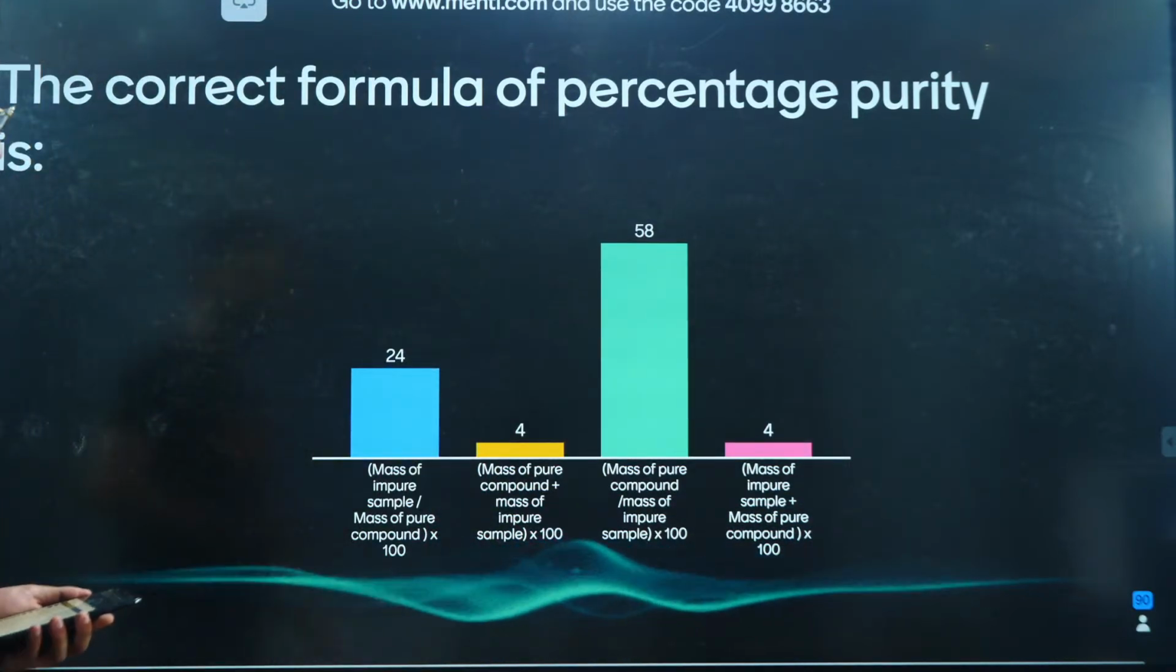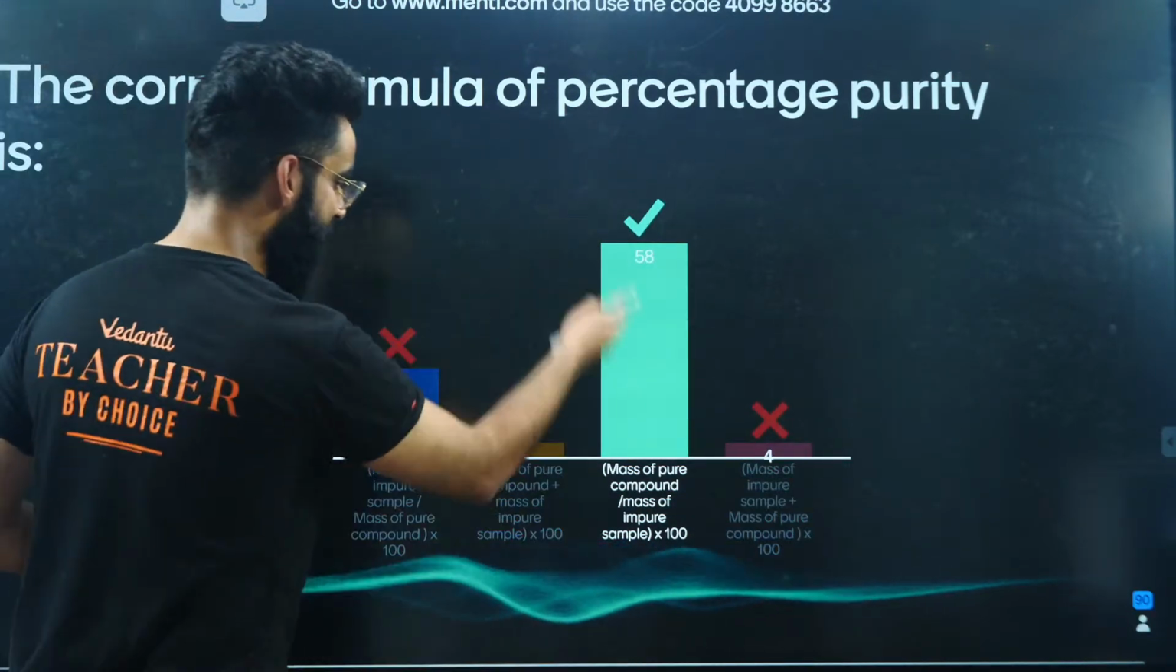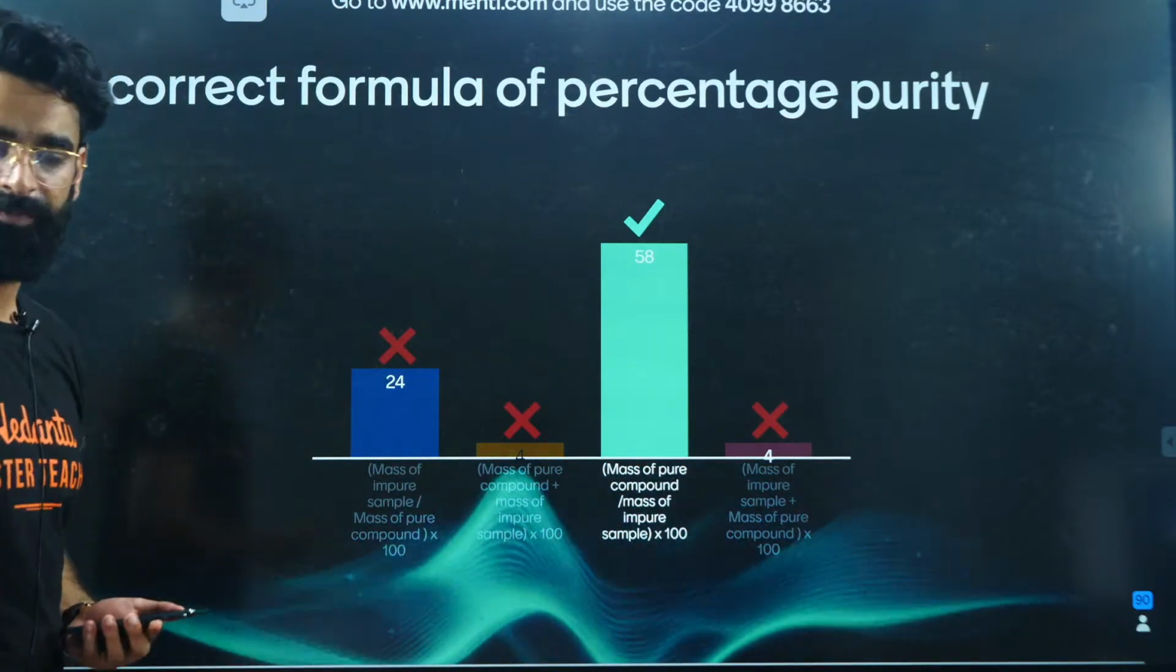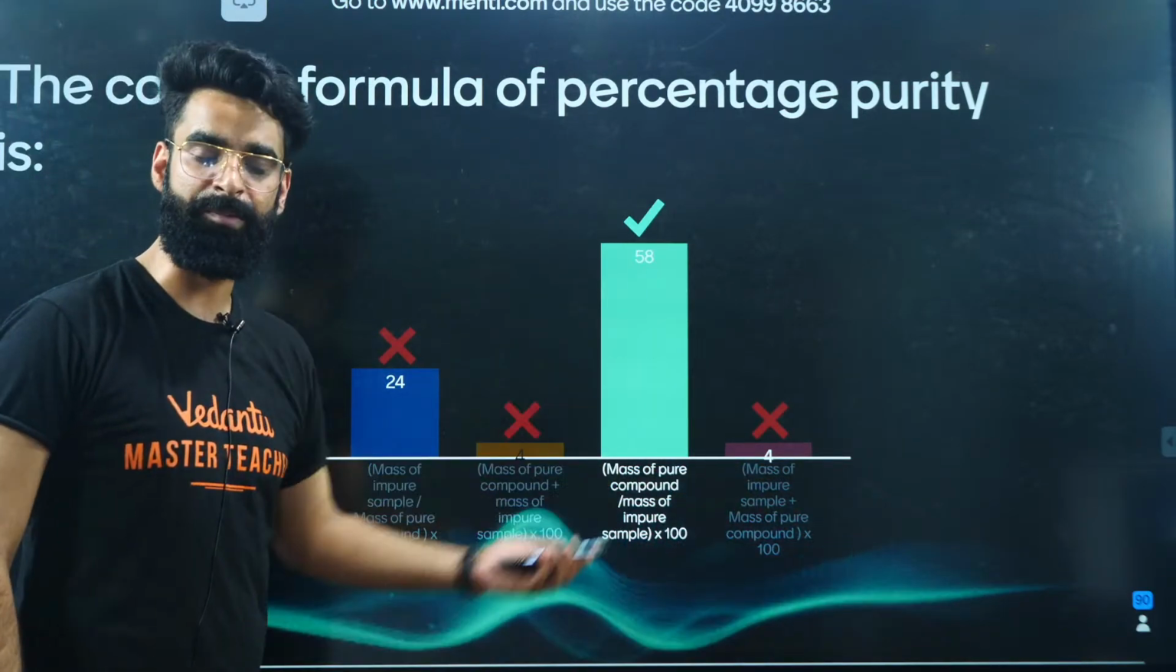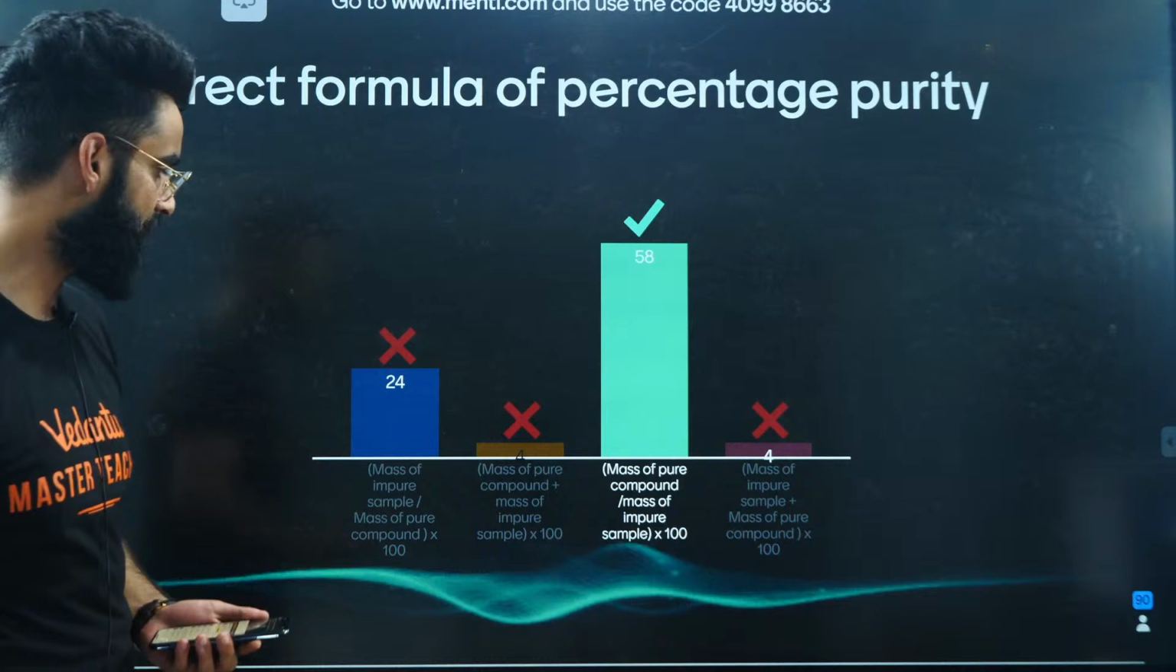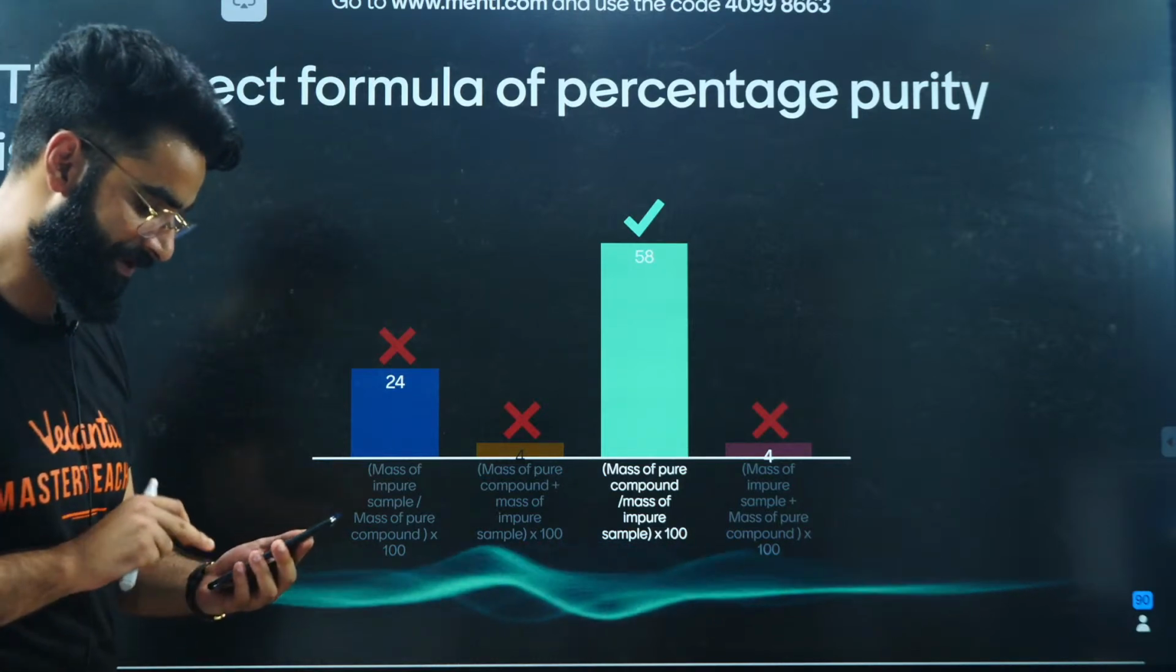Your time is up. Well, the majority of the students have given the correct answer. This is the actual formula to calculate percentage purity: mass of pure compound divided by mass of impure sample, multiplied by 100. That's how we calculate the percentage purity, right?